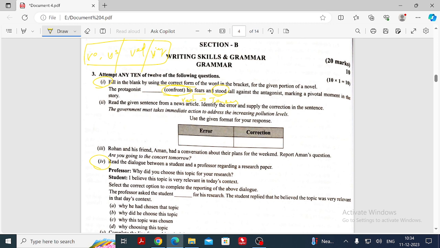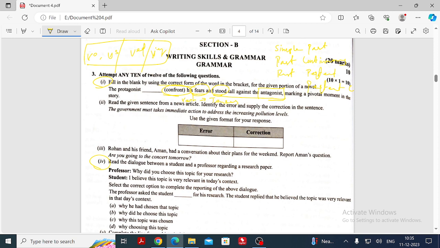So we should decide whether to write it in simple past, past continuous, past perfect, or the past perfect continuous. But here it's very simple. The sentence means that the protagonist was captured by the fear, and then he stood tall against the antagonist.